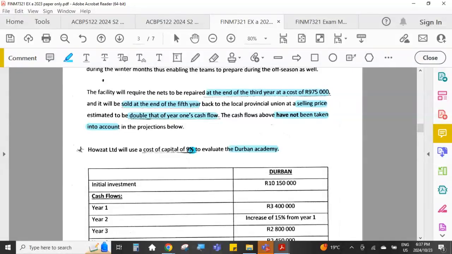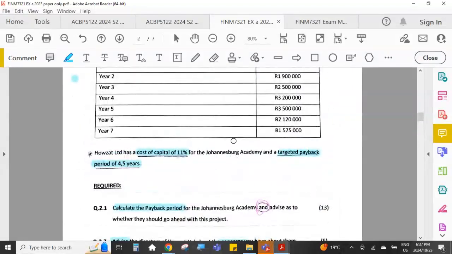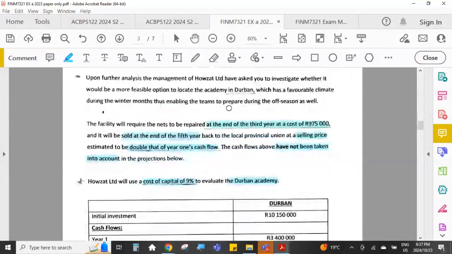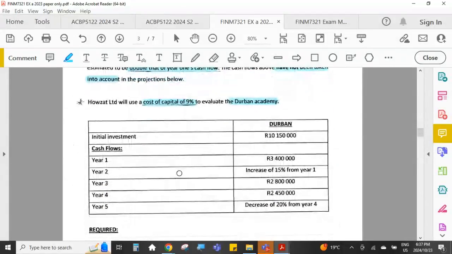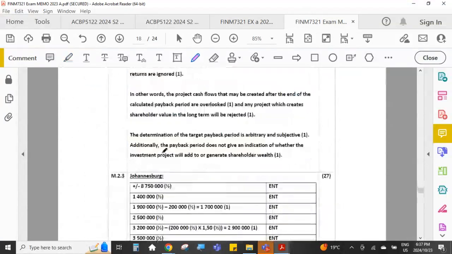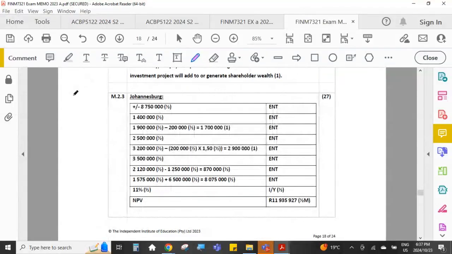For Durban, we must use 9% for the cost of capital. And remember, for Joburg, we are using 11%. So for our net present value, we'll use 11% for the Joburg cash flows, and for Durban, we will use 9% to calculate the net present values. So let's go and have a look at the net present value calculations first, and then we will have a look at how we convert the net present values into an annualized net present value. Just give me 1 sec.